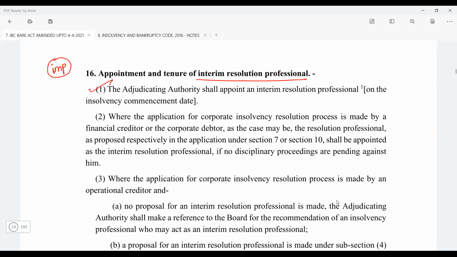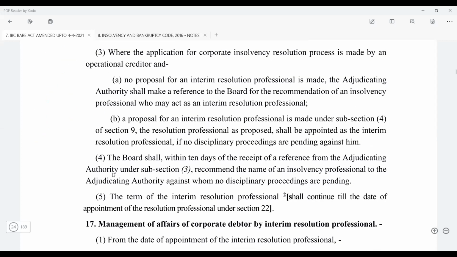The adjudicating authority shall appoint the interim resolution professional on the insolvency commencement date. So immediately he'll be appointed. Where the applicant was a corporate debtor or the financial creditor, there is no problem. They are going to propose the name of the IRP, and it is fine. Where the application is made by the operational creditor and a proposal is made, then straight away the person will be appointed.